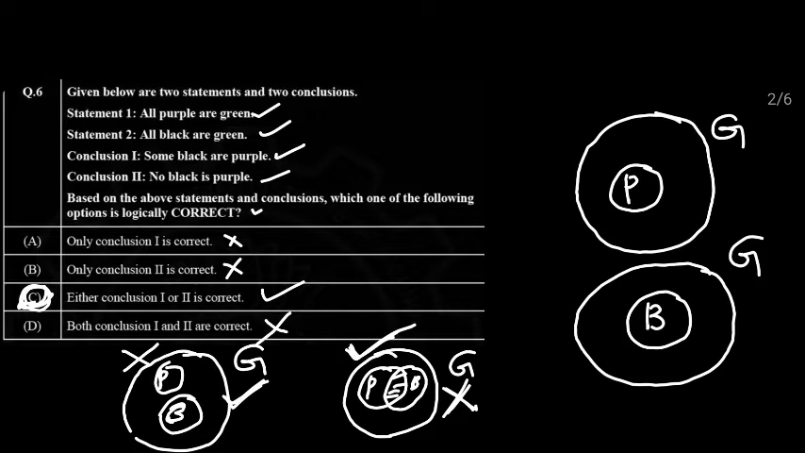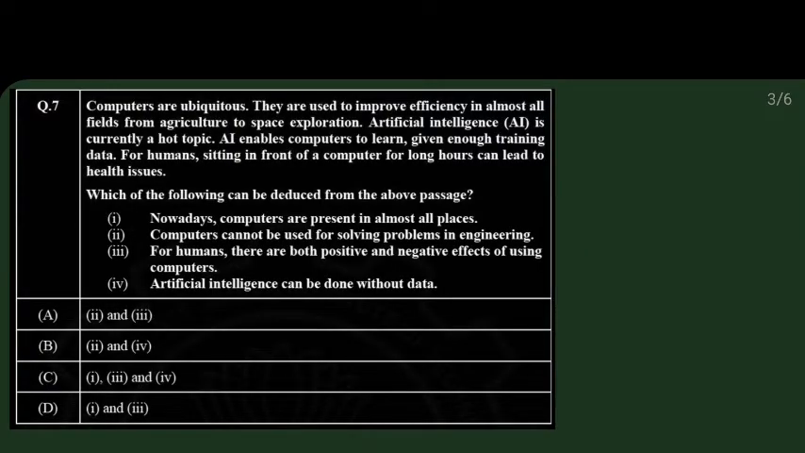So let's move to the next question. So here it is, computers are ubiquitous. They are used to improve efficiency in almost all the fields, from agriculture to space exploration. Artificial intelligence is currently the hot topic. AI means artificial intelligence enables computers to learn given enough training data. For humans, sitting in front of computers for long hours can lead to health issues. Okay, this is the passage.